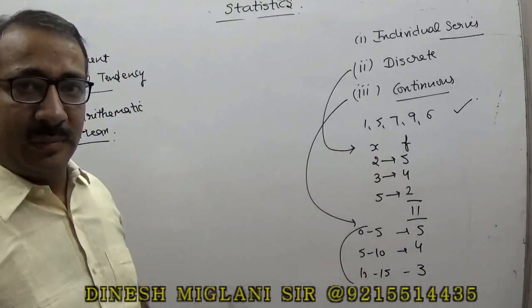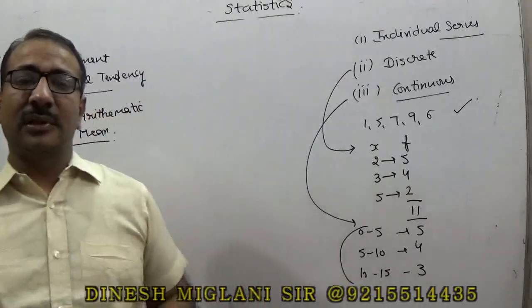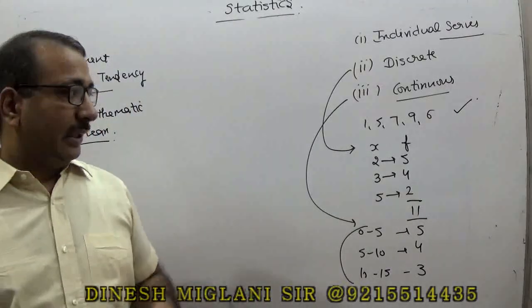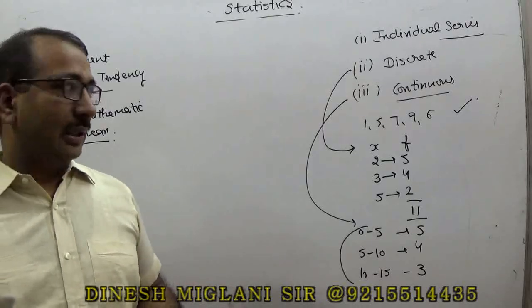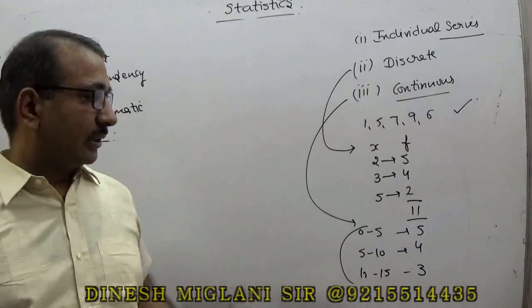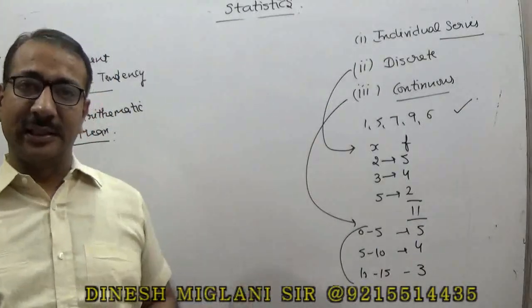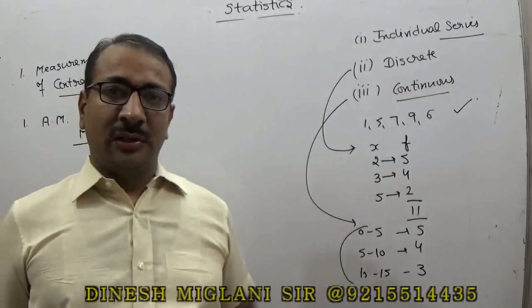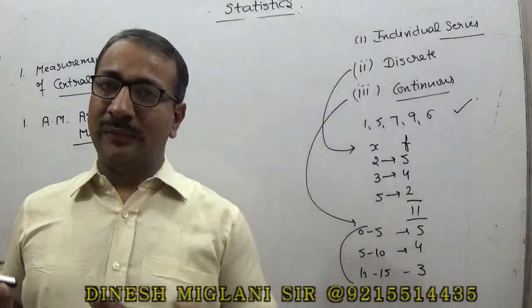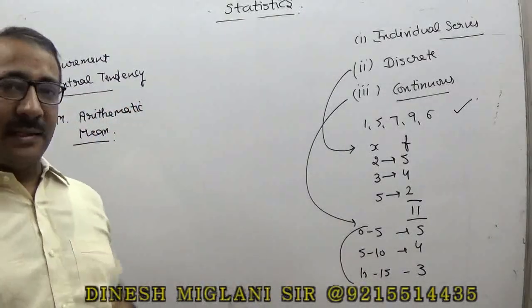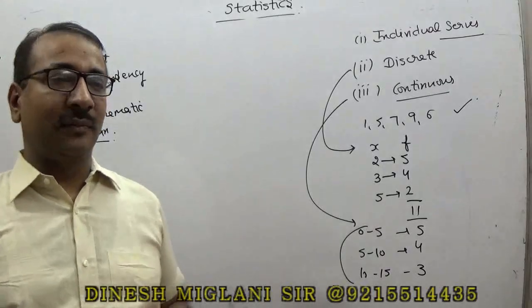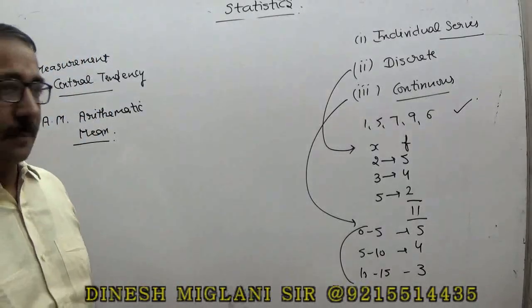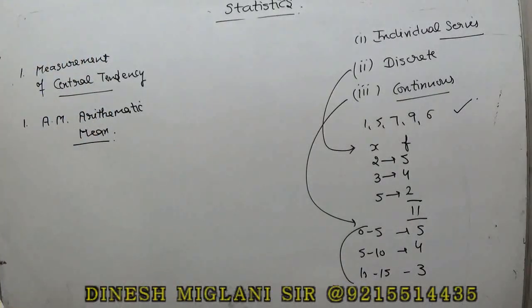When we talk about statistics for class 9th, 10th, 11th, there we are supposed to find the mean, mode, median in the continuous series, individual series, discrete series. Although in our course we have also provided those videos, here it's multiple choice, so I am primarily concerned with MCQ type questions, right? Now, the three types of data we have.